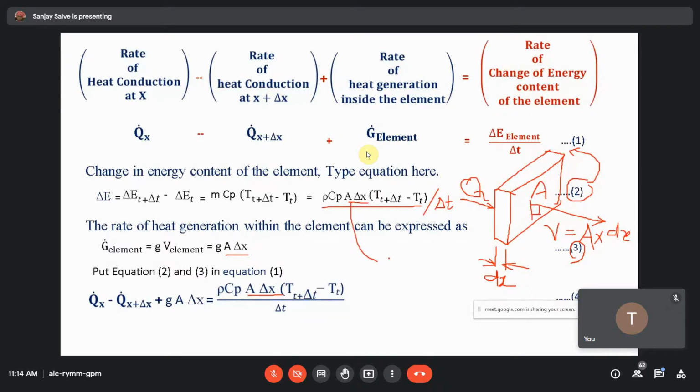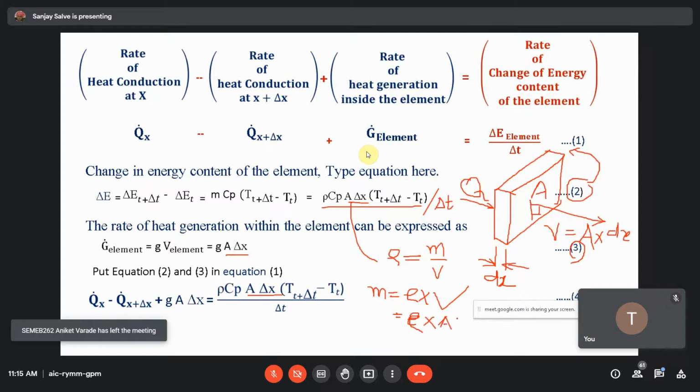Yesterday also I wrote over here, density is equal to mass upon volume, and therefore mass is equal to density into volume, where volume V is, let me write appropriately, area into del x or dx. So that thing you can see here.